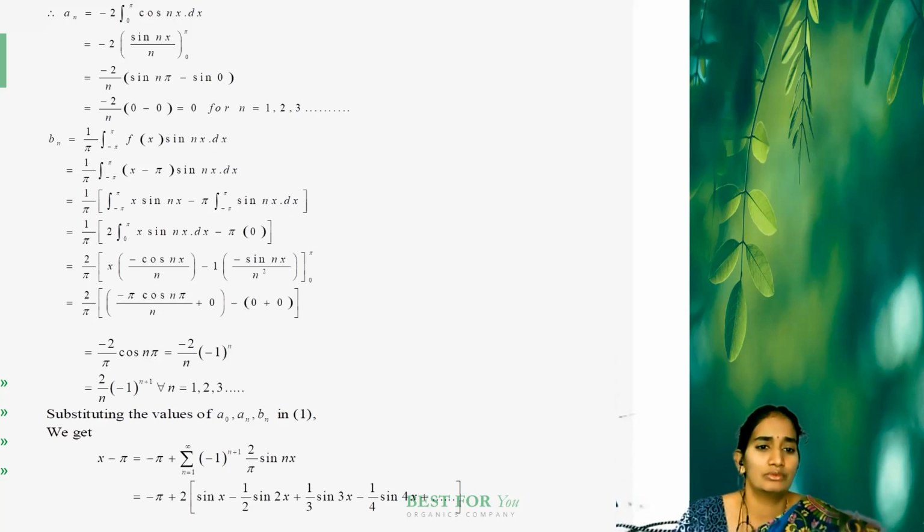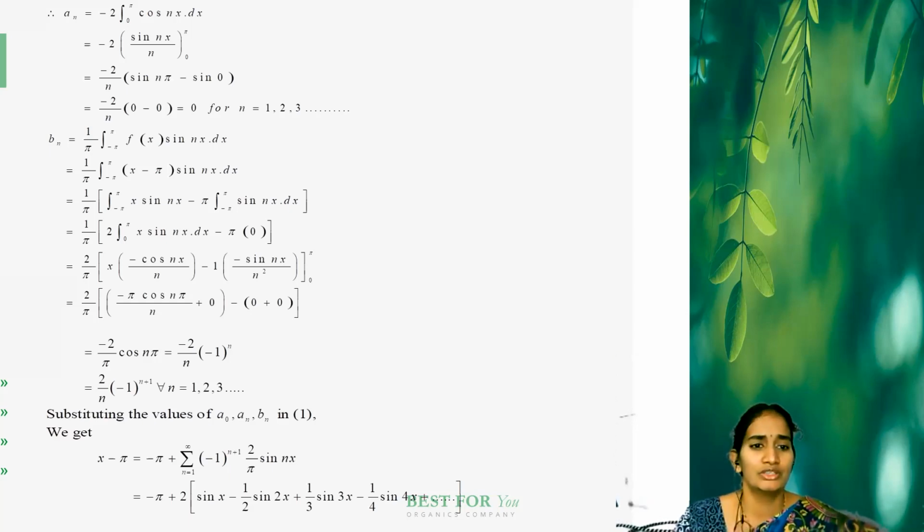Now listen: x is an odd function, and sin nx is also an odd function. The product of two odd functions is an even function, as we know. So the integral from minus pi to pi of x sin nx dx is 2 times the integral from 0 to pi of x sin nx dx. And sin nx is an odd function, so the other integration value is 0.